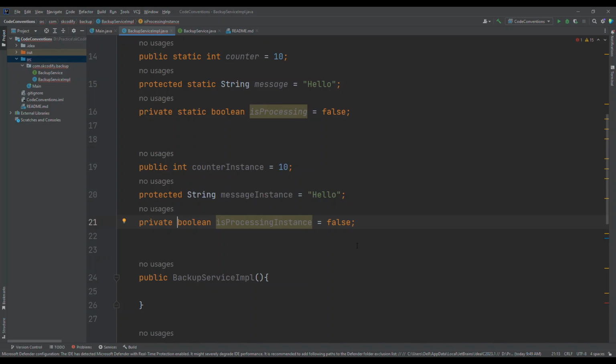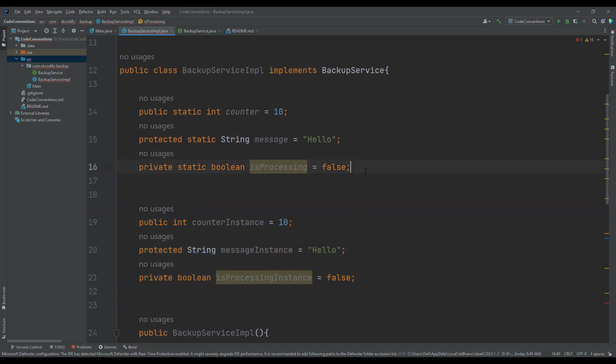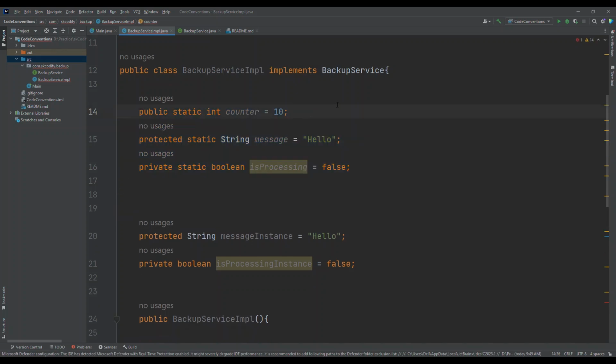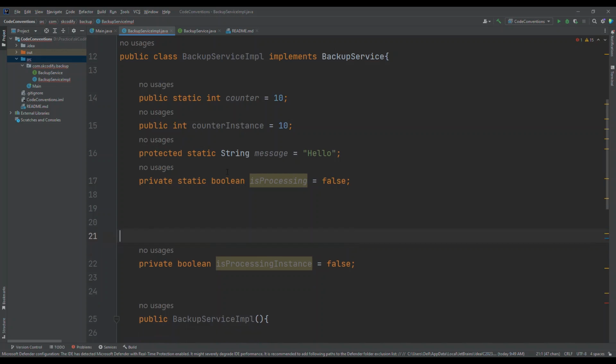Let's say we have both situations, I mean we have instance variables and static variables. What will happen, is it going to be something like this, all public like this?